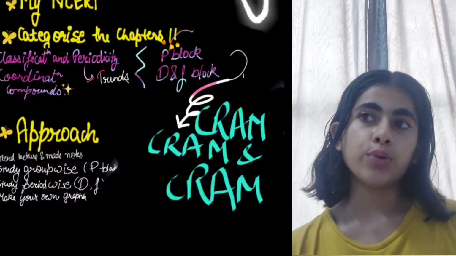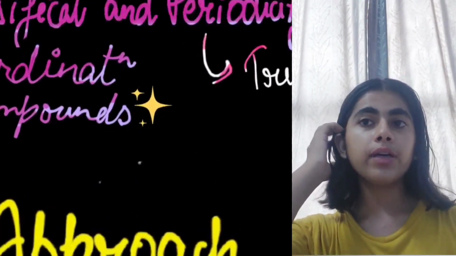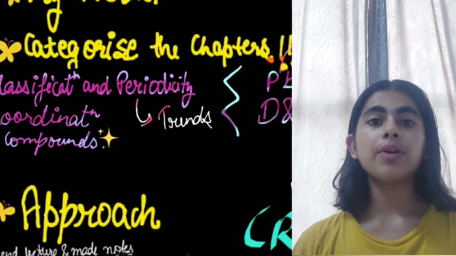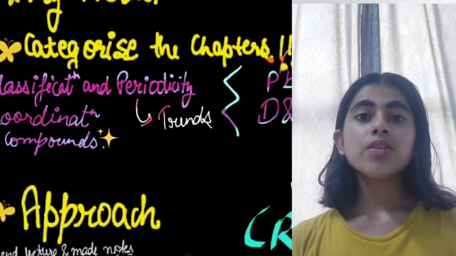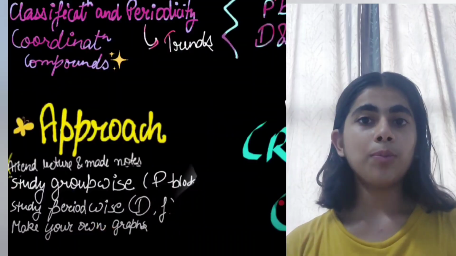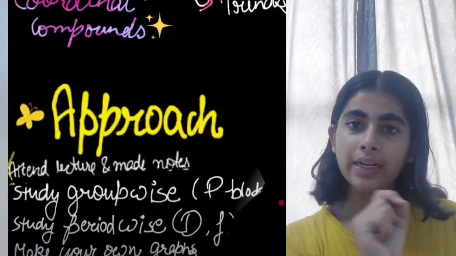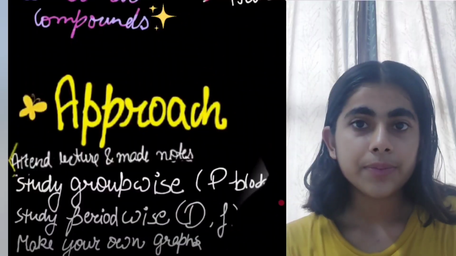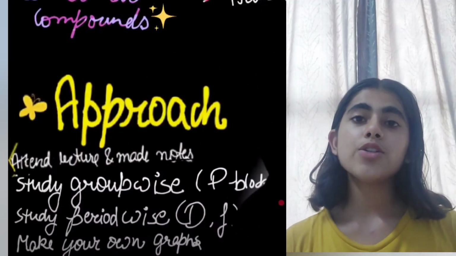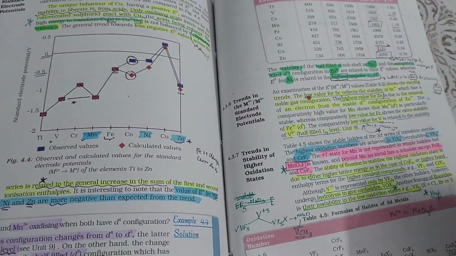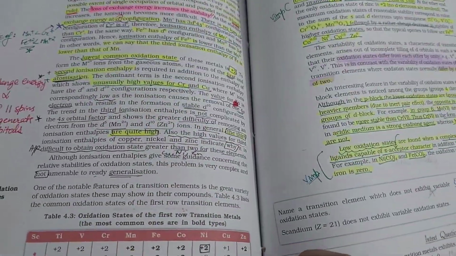What was my approach? Means how was I able to revise this so many times? It was because I divided the chapter into topics, right? It's quite easy. Study group wise if I talk about the P block, whereas in the D and F, go period wise because it's convenient. Also, I suggest you make your own graphs. Like it contains too much information in tabular form, so what I used to do, I just converted them into graphs.